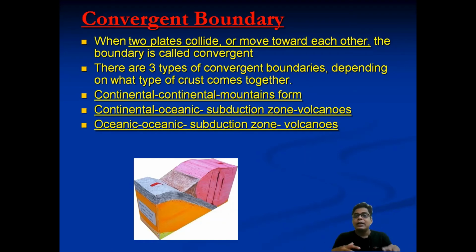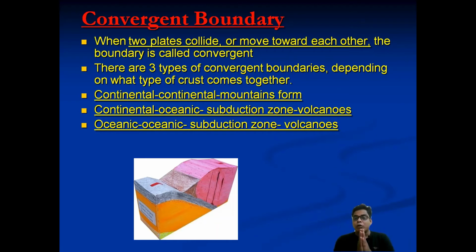Then the continental and oceanic case, where a subduction zone and volcanoes can occur. Perhaps you know, one continental lithospheric plate and an oceanic plate are coming to each other. The continental plate is lighter than the oceanic plate. So what happened that time? The oceanic plate comes down, under the continental plate. Due to this, one zone is created. This zone, where the heavier plate goes down under the lighter plate, is called the subduction zone.